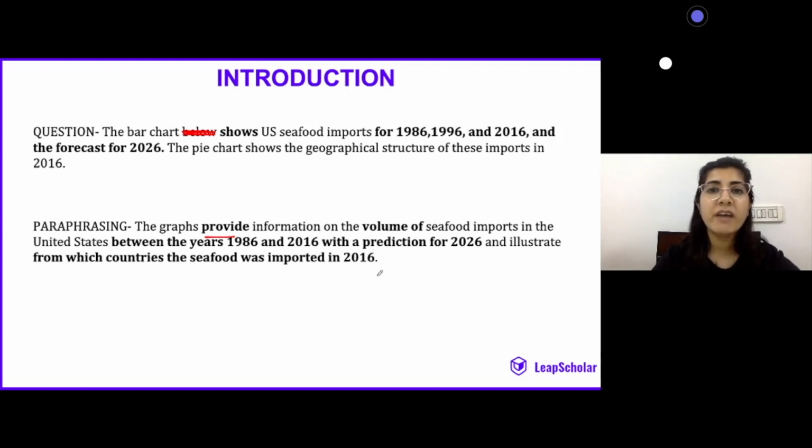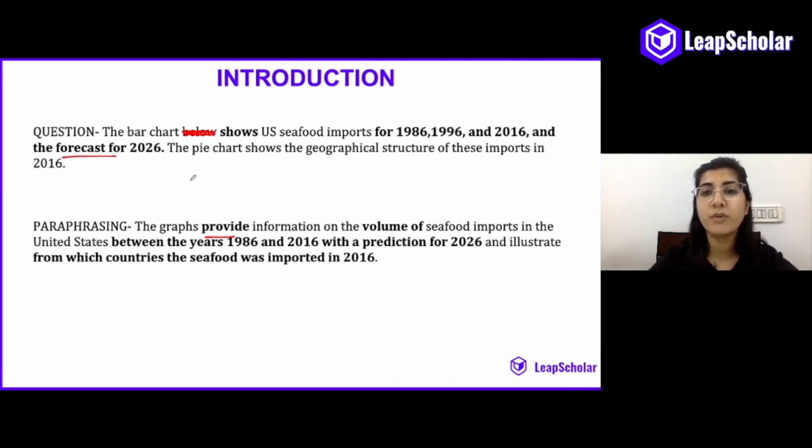So, whenever you have a year in the future, instead of forecast, it means that there is a prediction of data. So, here we've used with a prediction for 2026.